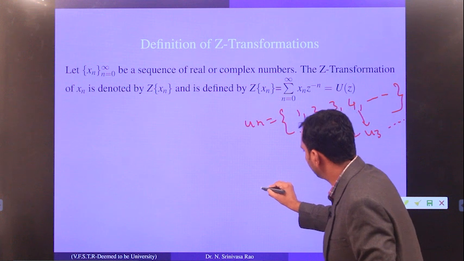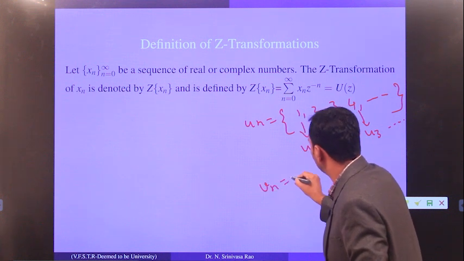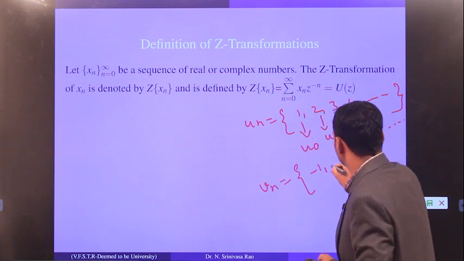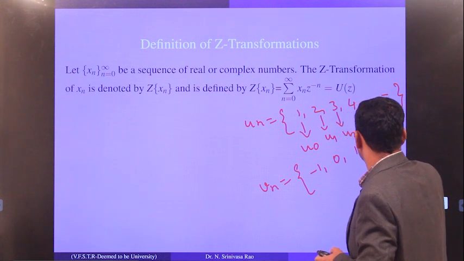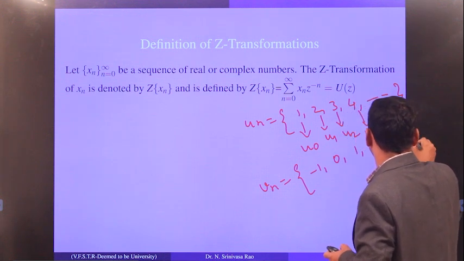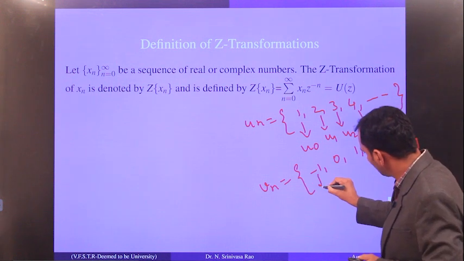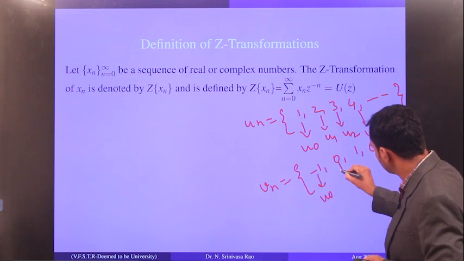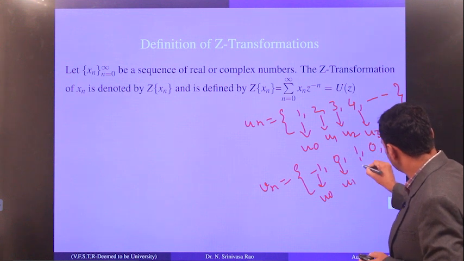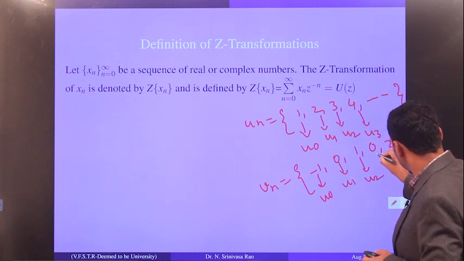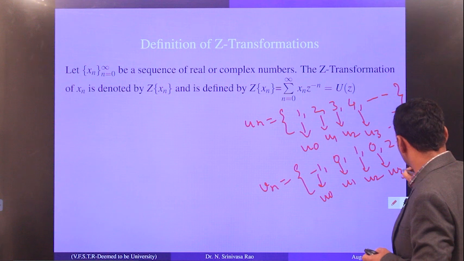For example, if you take another sequence vn, let it be -1, 0, 1, 0, 2 and so on. Now what is the first term u0? This is the u0 term, this is the u1 term, this is the u2 term, and this is the u3 term, and so on.